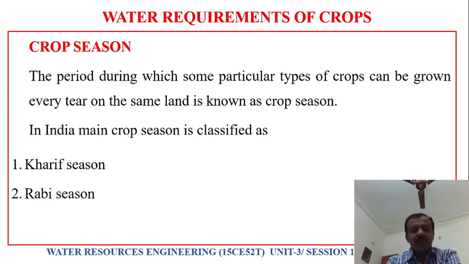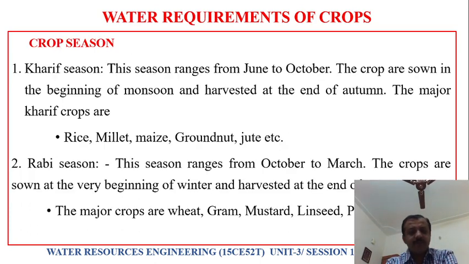Now, coming to crop season, this we have discussed in a previous session. In session 16, we discussed all these things. I am giving a recap of the previous session. There are two types of crop season: one is Kharif season, the other is Rabi season. What is this Kharif season? This season ranges from June to October. The crops are sown in the beginning of monsoon and harvested at the end of autumn. Some of the important crops grown during Kharif season are rice, millet, maize, groundnut, jute, etc.